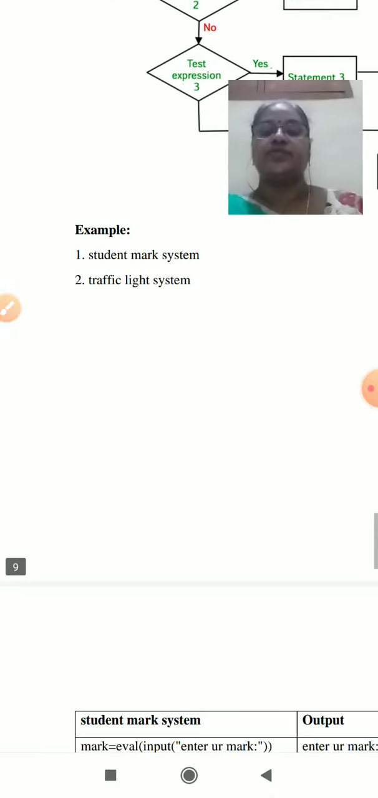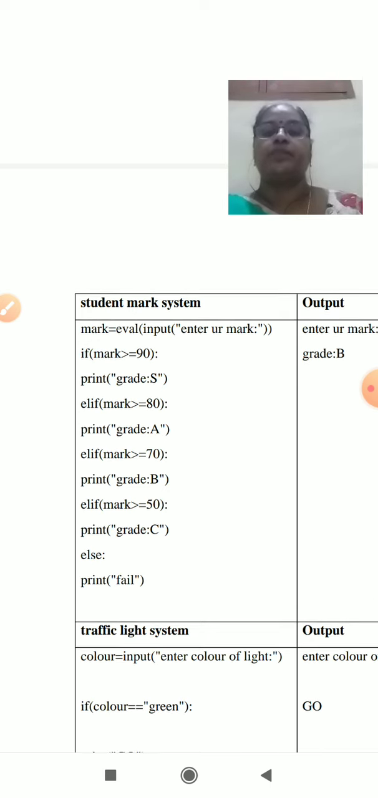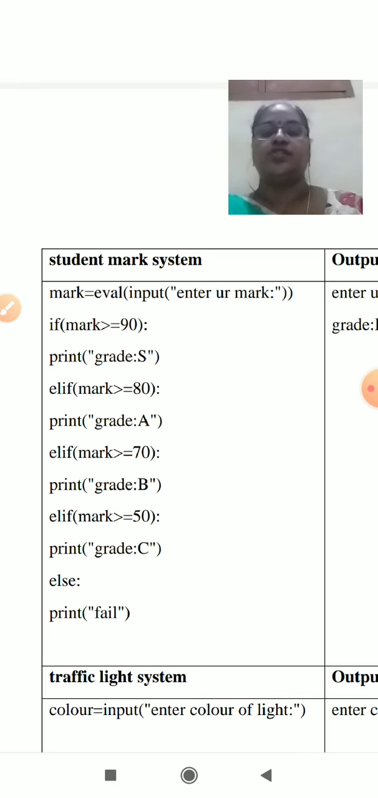These are some of the examples we have to discuss. The student mark statement is a wonderful example of chained if. For example, if mark is greater than 90, print grade S. Suppose the student is not getting 90 marks, check another if, whether the student is getting 80 marks or not. If it is true, execute grade A. Suppose it is false, go for another check. Suppose the student has 70 or not.